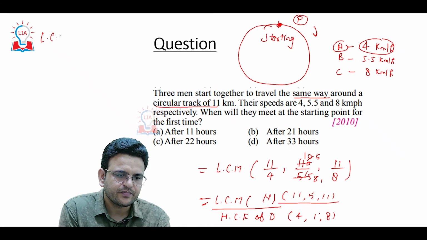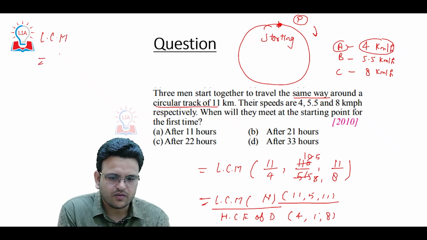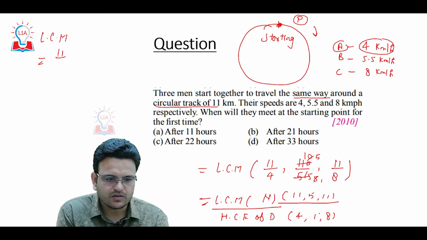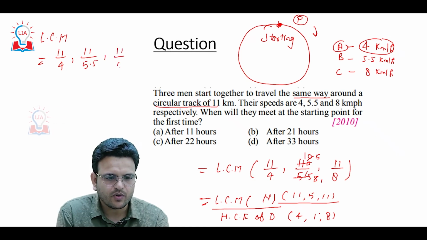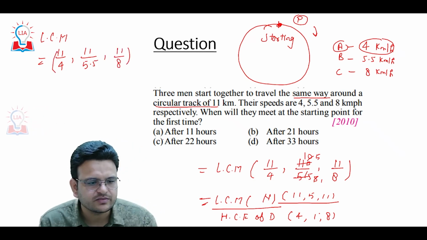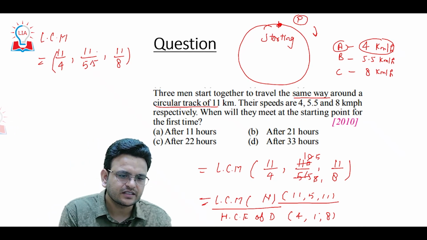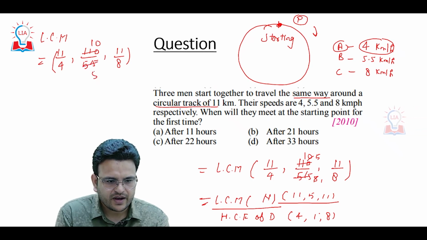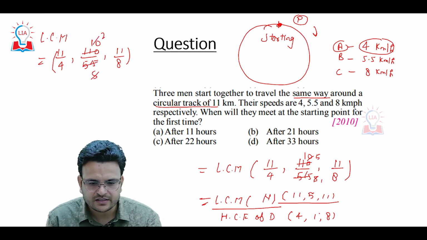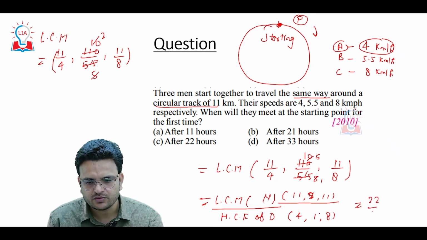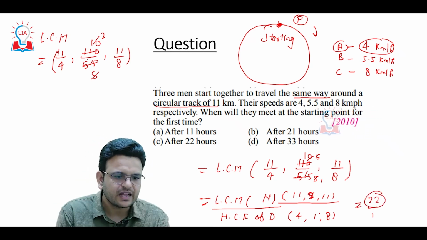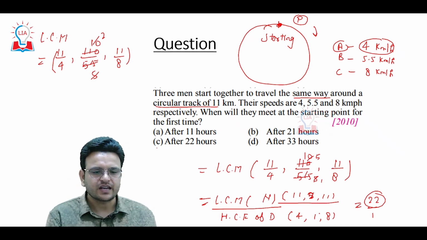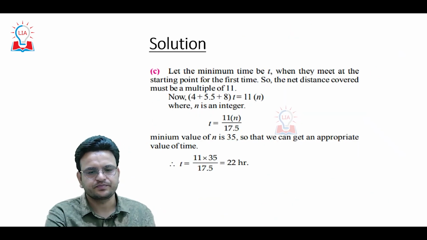Here we have the LCM of 11 upon 4, 11 upon 5.5 and 11 upon 8. We have to get the LCM of these values. What I did, I just did this and I can say 11, 10, 11, 5, 2. This is not a 5, this is the 2. Okay, this becomes 22, this becomes 1. So we have to just get the LCM of these values. You know how to get the LCM. Then the answer will be after 22 hours.